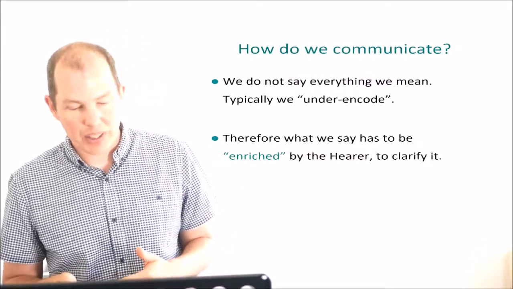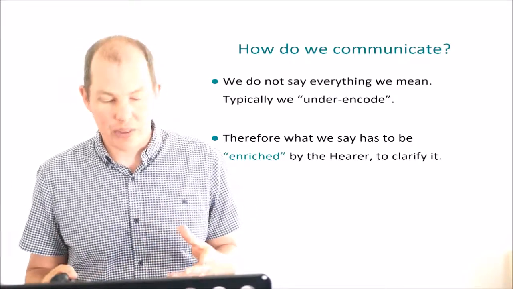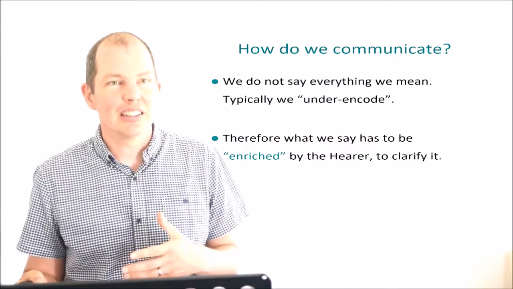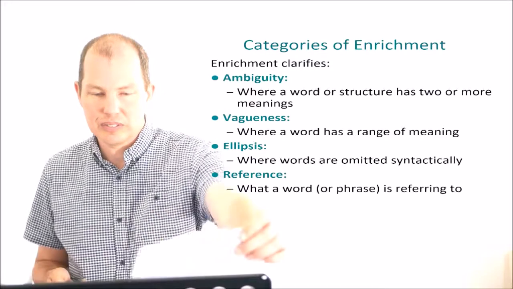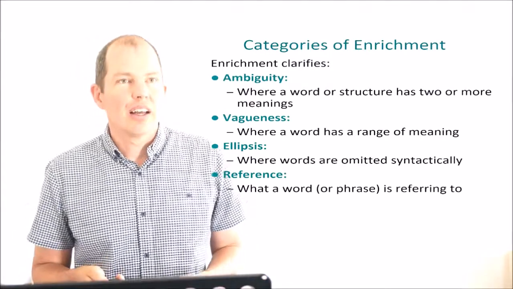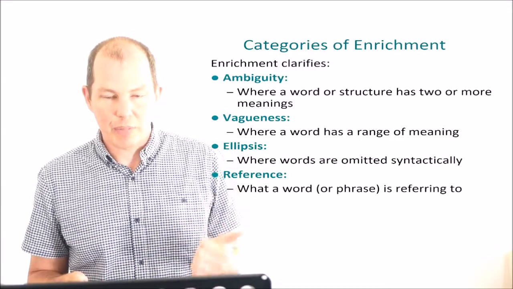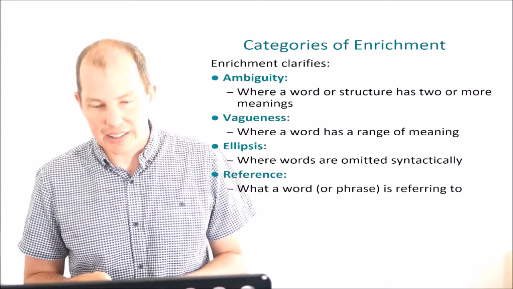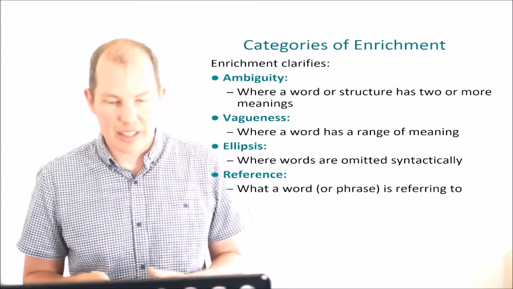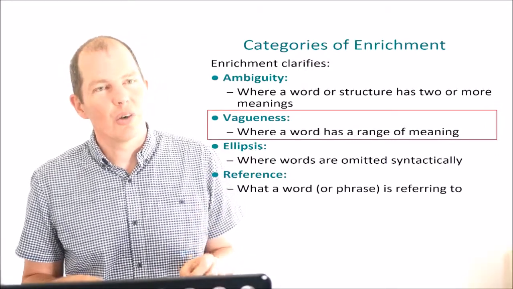Recall what we've already said about communication. Typically, we do not say everything we mean, rather we under-encode. And that leaves it to hearers to have to enrich what we have said in order to clarify it. Enrichment clarifies 4 different types of things: ambiguity, vagueness, ellipsis, and reference. In the previous video we looked at ambiguity, where a word or structure has 2 or more meanings. In this video we're going to focus instead on vagueness, where a word has a range of meaning.